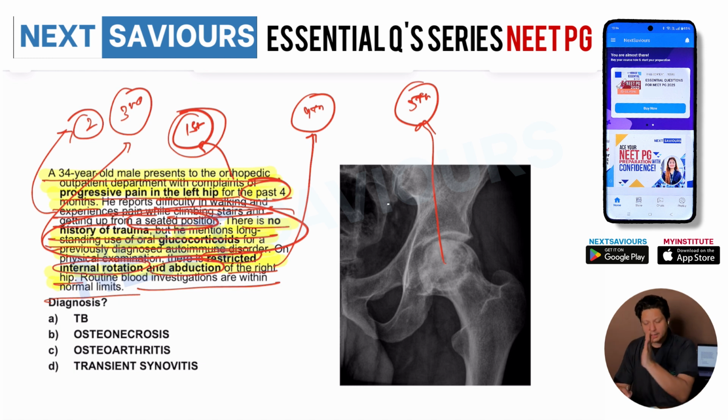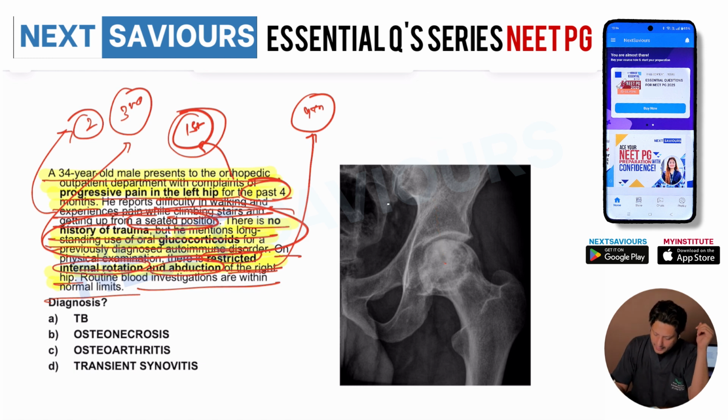From here, you can think in the direction of osteonecrosis. Previously diagnosed autoimmune disorder. Now, on physical examination, there is restricted internal rotation and abduction of the hip joint. On that basis, you have already made your diagnosis that possibly the patient is suffering from osteonecrosis of the head of the femur. And when you see it on the x-rays, it is very clearly evident that the head of the femur is appearing sclerotic.